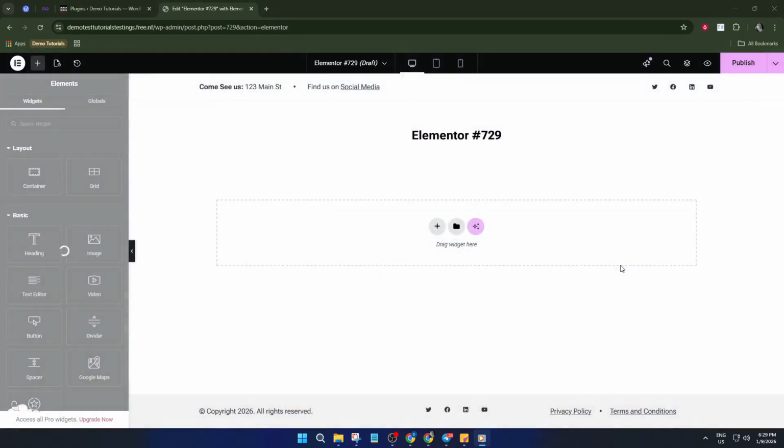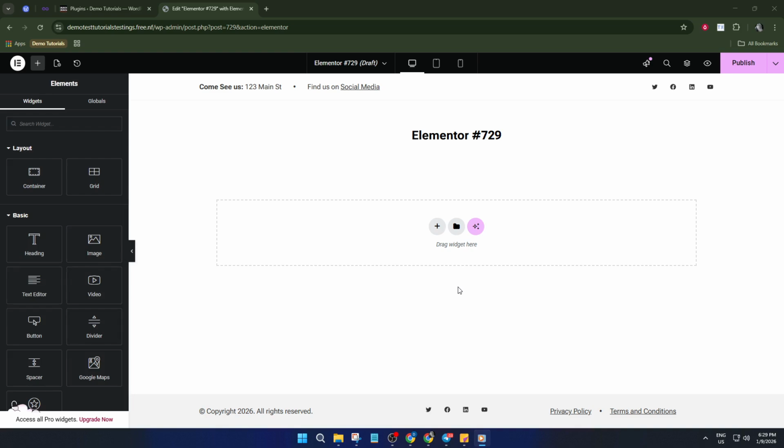Welcome to today's tutorial. If you've ever wanted to easily upgrade the look and functionality of your WordPress site, this guide is exactly what you need. I'm going to show you step by step how to import Elementor templates into your website so you can skip hours of customization and get a professionally designed page with just a few clicks.